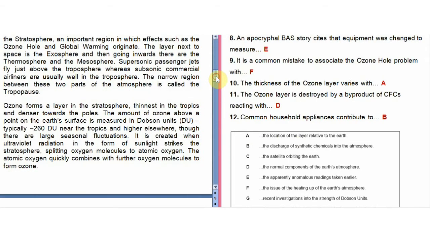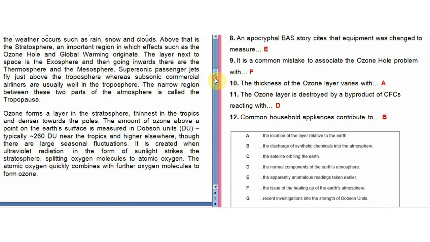Yup, which paragraph is it? Paragraph C. Ozone forms a layer in the stratosphere, thinnest in the tropics. Tropics, like Tropic of Cancer and Tropic of Capricorn, and denser towards the poles. So, thinnest in the tropics.